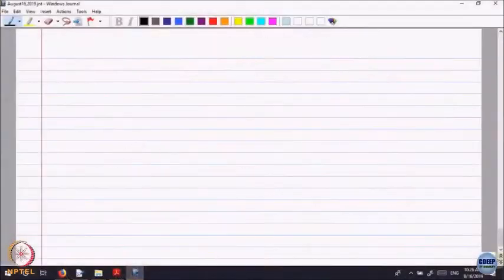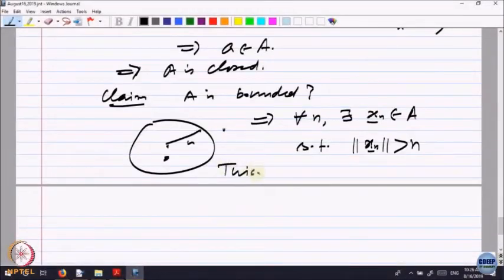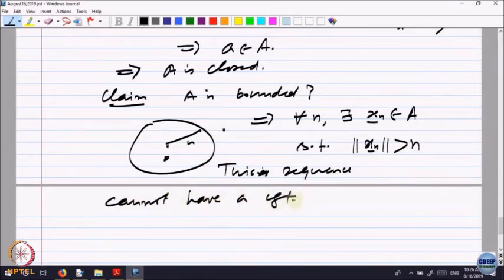The sequence x_n is unbounded, norm of x_n is bigger than n. As n becomes larger, this is becoming larger and larger. So, this sequence cannot have a convergent subsequence.